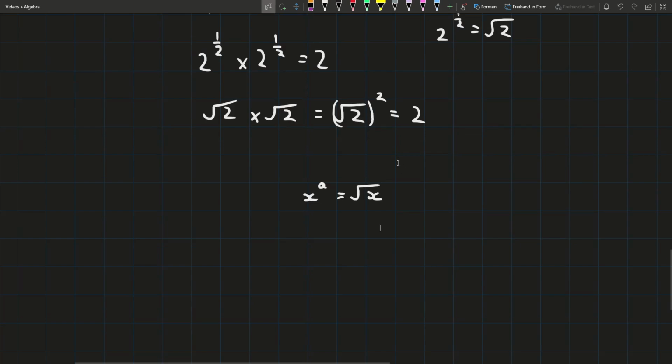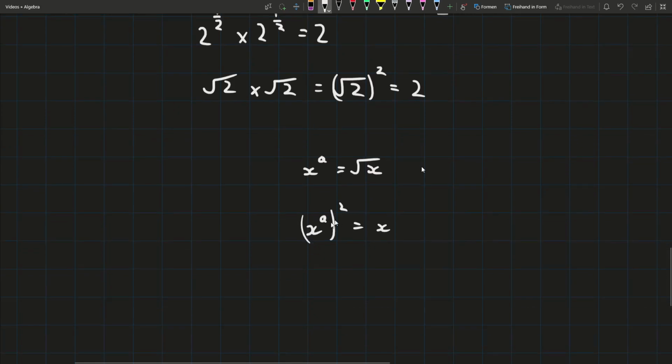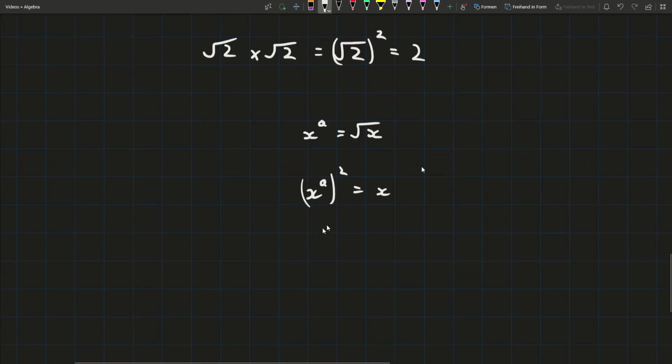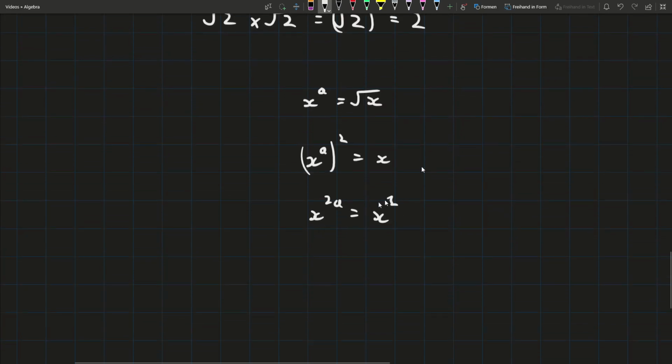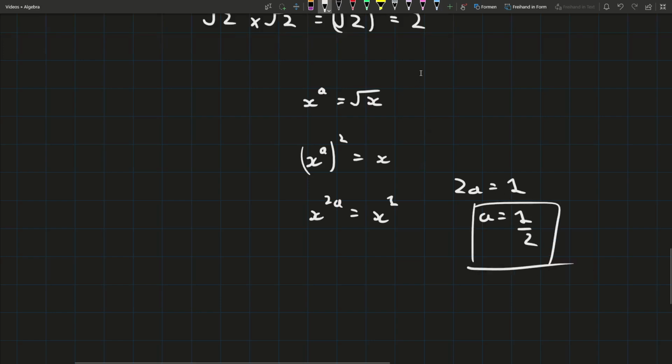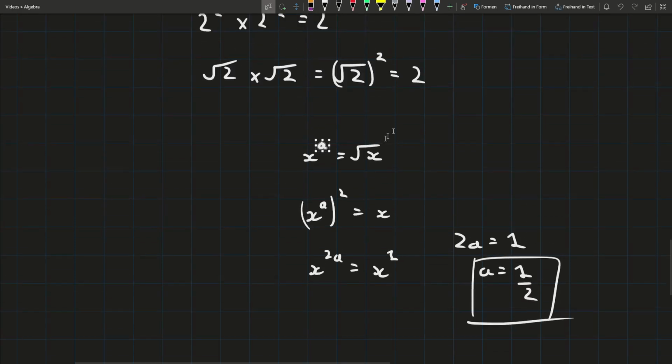How do we work with this? We could square both sides to get rid of the square root. So we get x to the power of a, the whole thing squared, equals x. Now we know what to do with powers, don't we? When it's a power to a power, we can multiply them. It's x to the power of 2a equals x, technically to the power of 1. Since they have the same base, the exponents must be the same. That means that 2a equals 1, so a is equal to a half. Wow, we just proved that the power of a half is definitely the same as the square root.